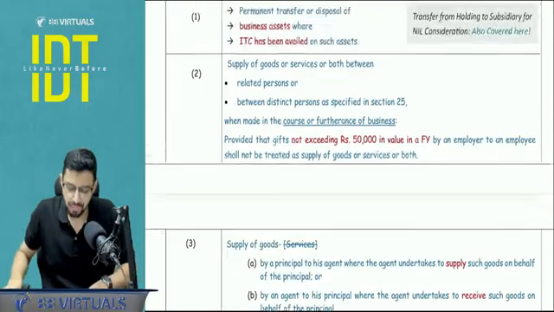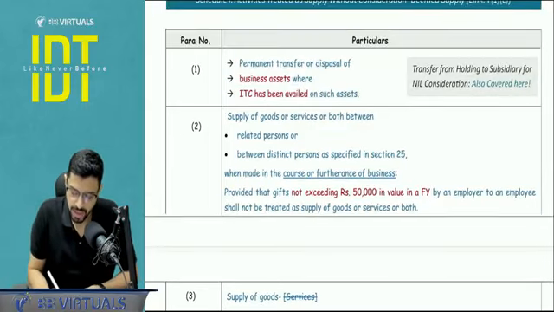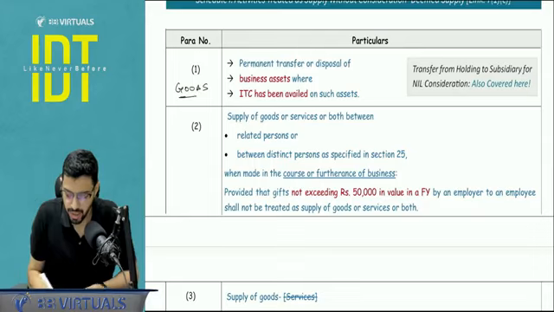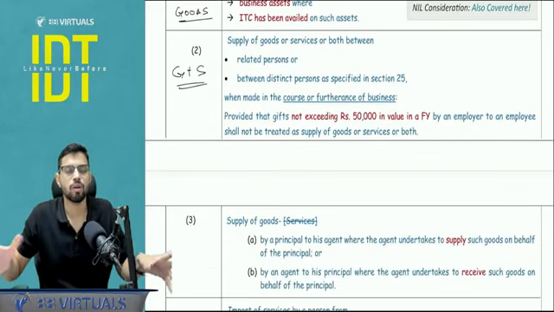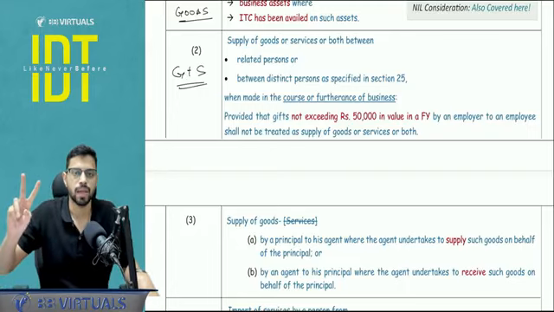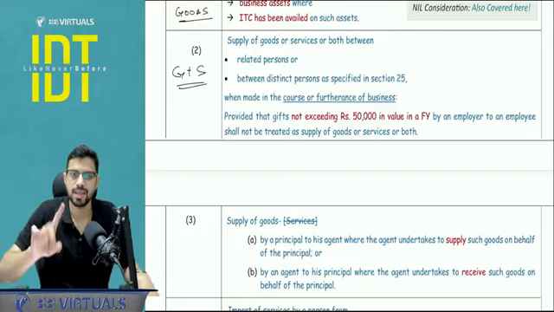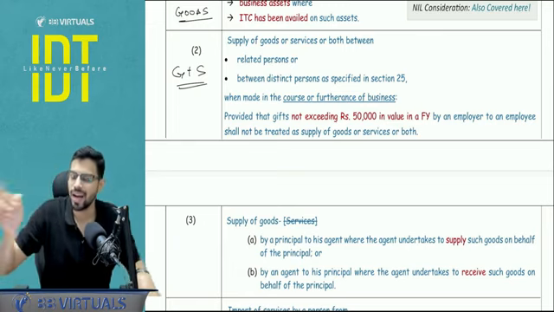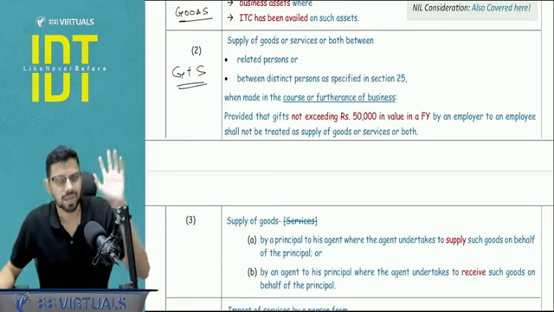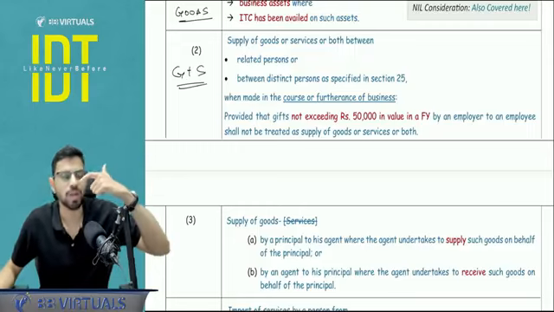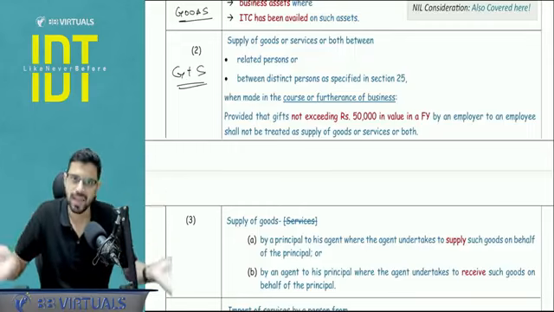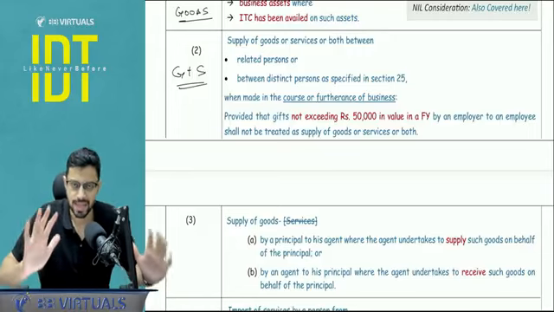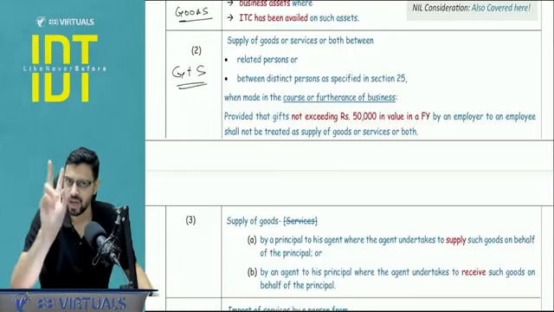Paragraph number 2. See, paragraph number 1 is only about goods, obviously not for services. Paragraph number 2 is about goods plus services. Pay attention. Here there is some kind of a transaction happening between two types of people. Either they are related persons to each other or they are distinct persons. I'm repeating, please pay attention. It can be goods or services or both, and it is happening in the course or furtherance of business, meaning it is their business activity, and in that business some transaction is taking place. Is it clear? Now I need to tell you two things. We need to cover two things.